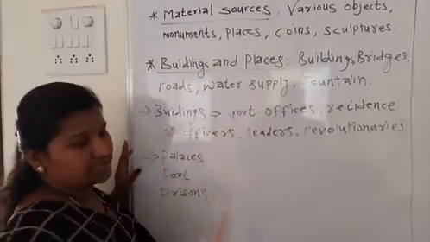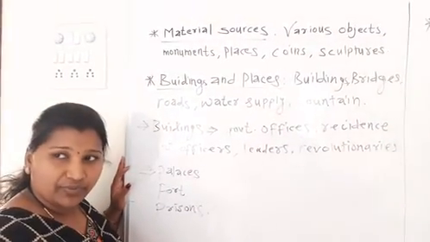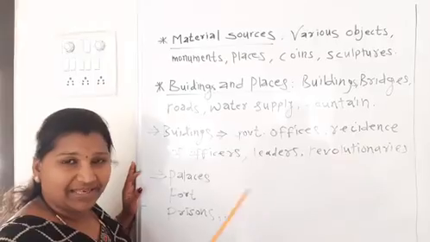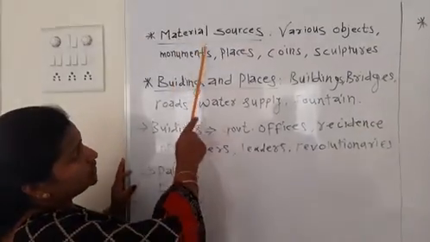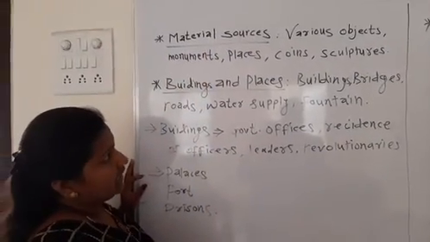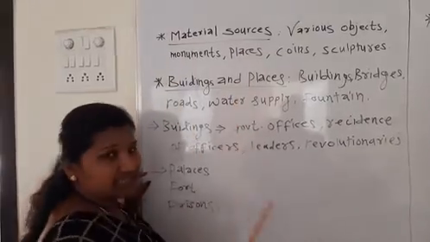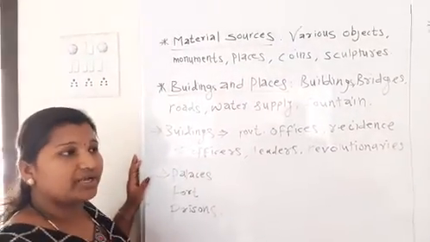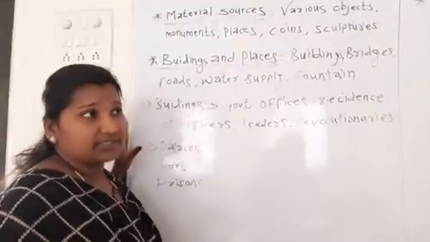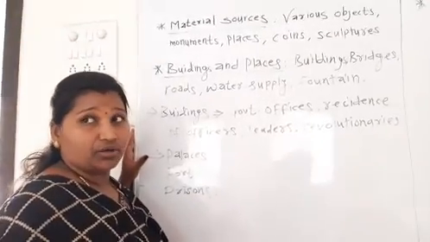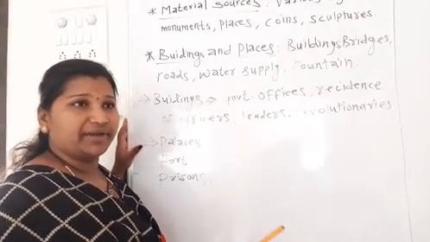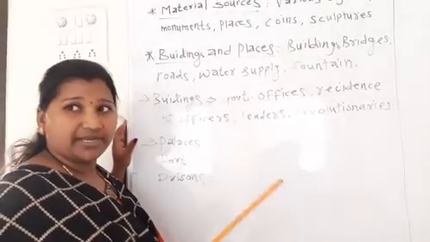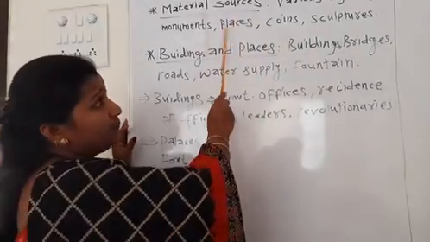Then monuments like the Taj Mahal, Red Fort and various palaces are also material sources, as well as very important places where a great leader was born, or where the independence struggle started.